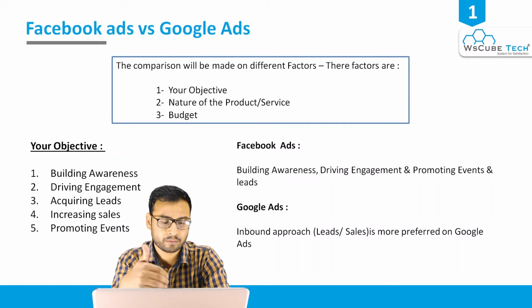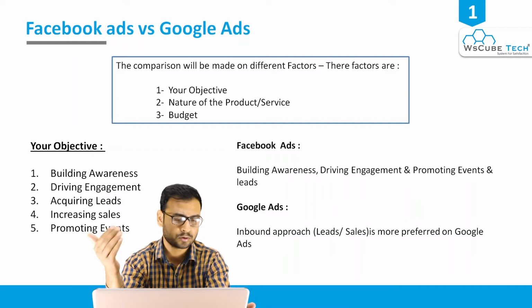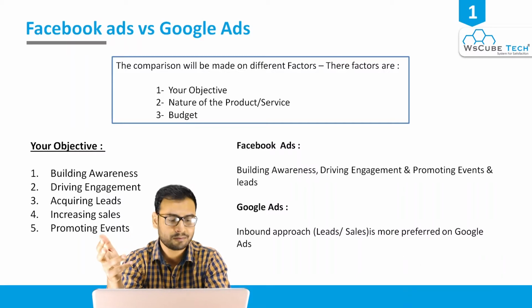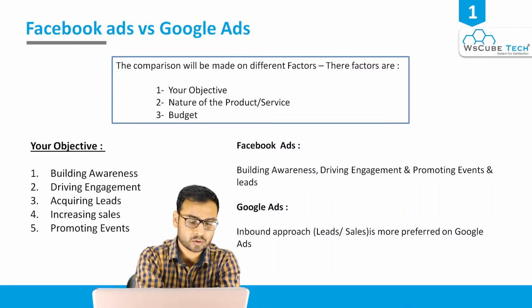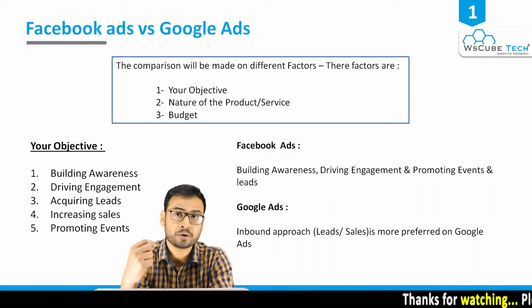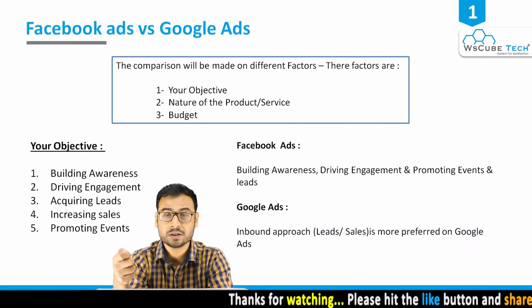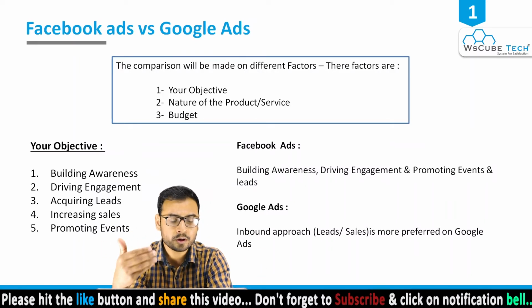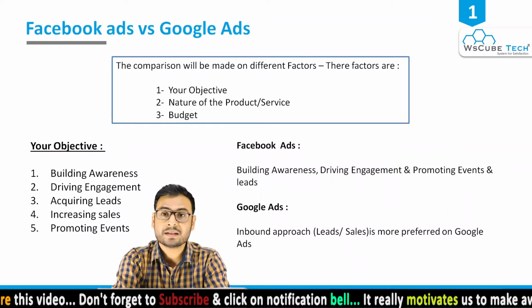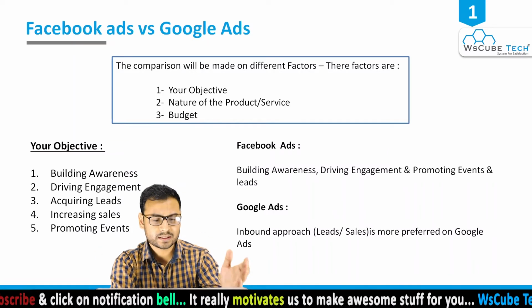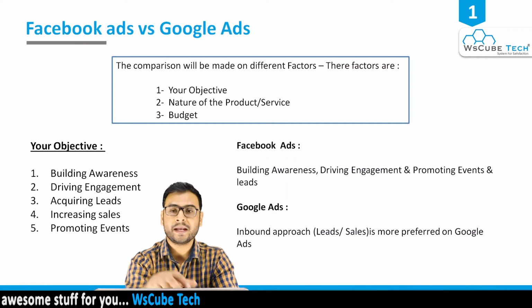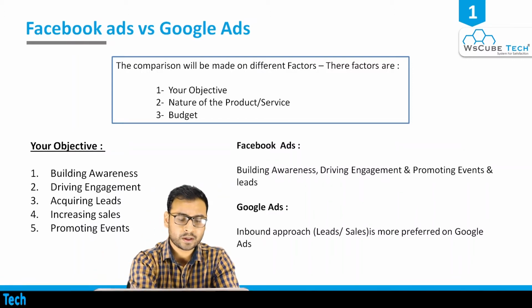There are other objectives also. Whenever we run ads, we define our objectives, our goals. But in a nutshell, the things revolve around these 5 objectives. The first one is building awareness. Whenever you want to create awareness for your product, your service, or maybe your brand, this is the first objective you define. The second one is driving engagement, another form of objective you have the option to define. The third one is acquiring leads for your business or services. And the fourth one is increasing the sales.